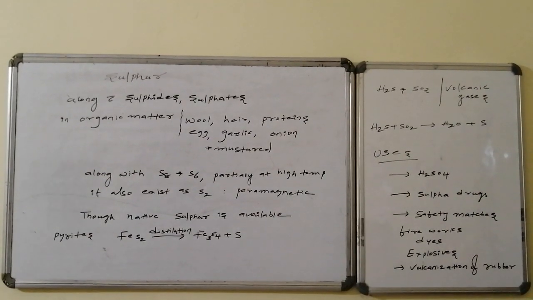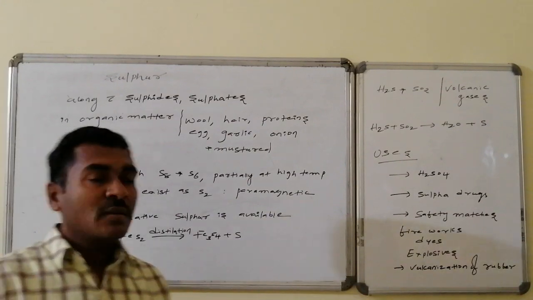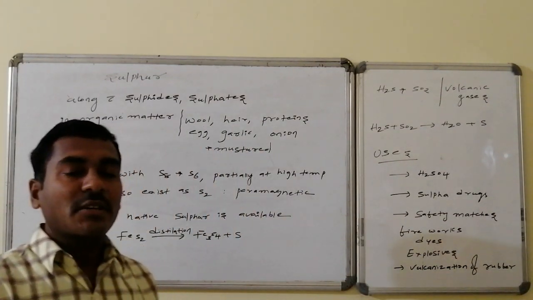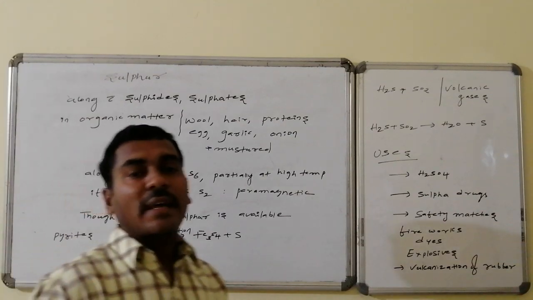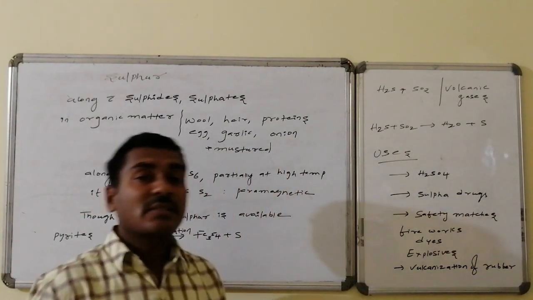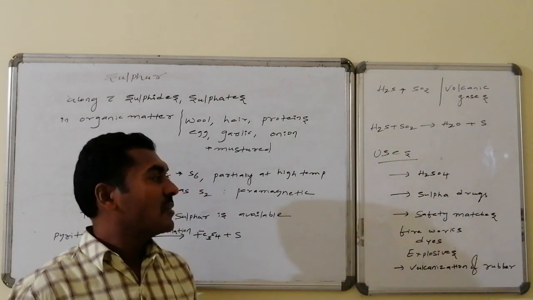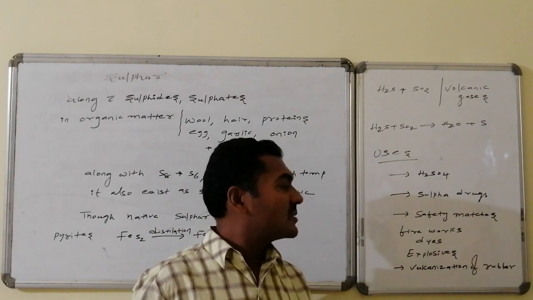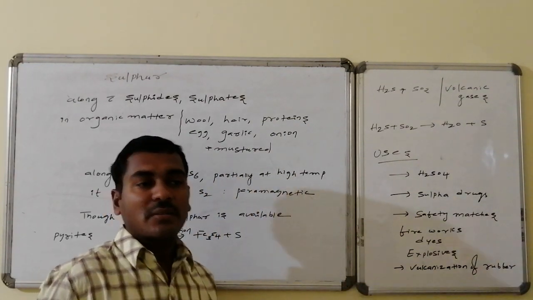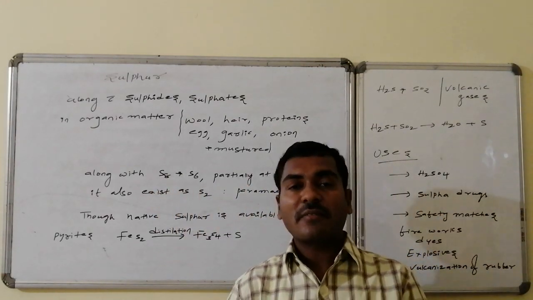Uses of sulfur. From sulfur we can prepare sulfuric acid and also sulfur drugs, which are used as ointments for skin problems and other problems. It is also used in the preparation of safety matches, which are used as fireworks, and in the preparation of dyes, explosives, etc. And in the vulcanization of rubber, to strengthen the rubber, sulfur connectivities are required.